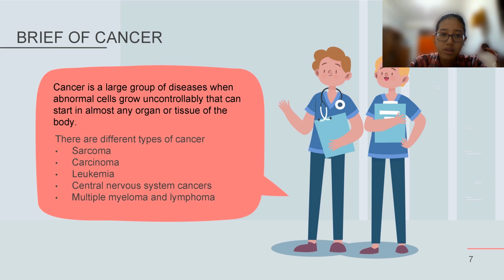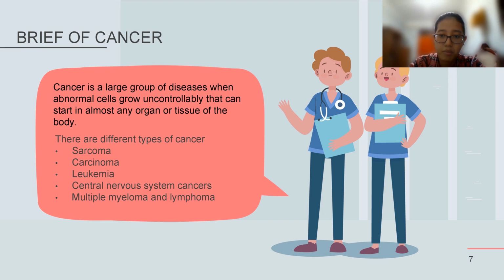The cancer cells can break away from this original mass of cells, then travel through the blood and lymph system and stay in other organs where they can again repeat the uncontrolled growth cycle. This process is called metastasis. There are some different types of cancer like sarcoma, carcinoma, leukemia, central nervous system cancer, and